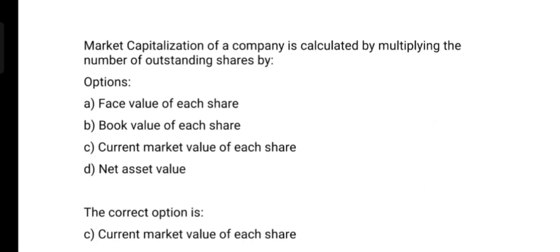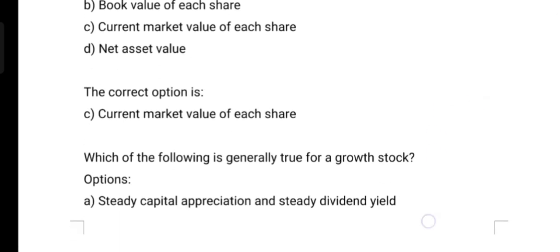Market capitalization of a company is calculated by multiplying the number of outstanding shares by: Option A, face value of each share; Option B, book value of each share; Option C, current market value of each share; Option D, net asset value. And the correct answer is Option C, current market value of each share.